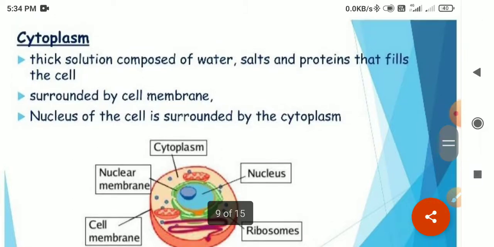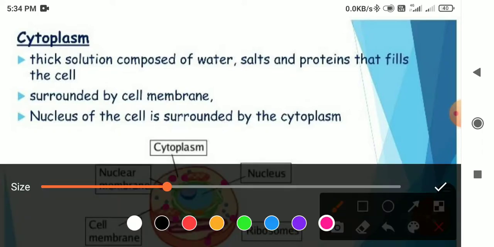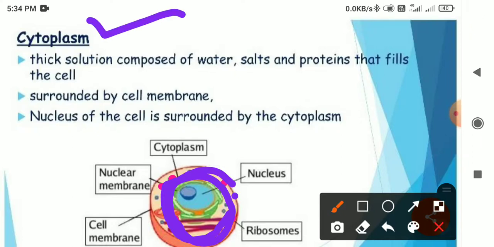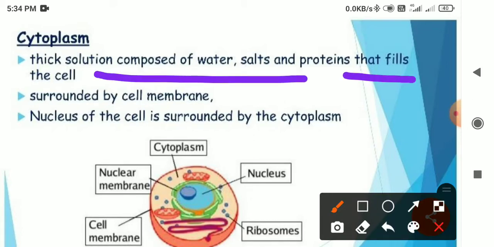The next one is the cytoplasm. So cytoplasm is a liquid or fluid matrix which is filled inside this one. Like here, can you see this space, this vacant space? This vacant space is fully filled with a liquid or fluid matrix that is called the cytoplasm. Like here you can see, the cytoplasm is the thick solution composed of water, salts and proteins that fills the cells, surrounded by the cell membrane, and the nucleus of the cell is surrounded by the cytoplasm.